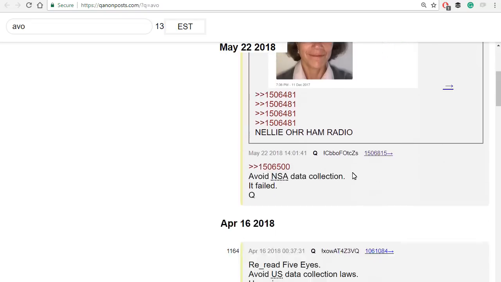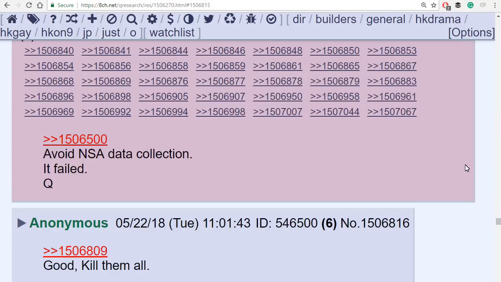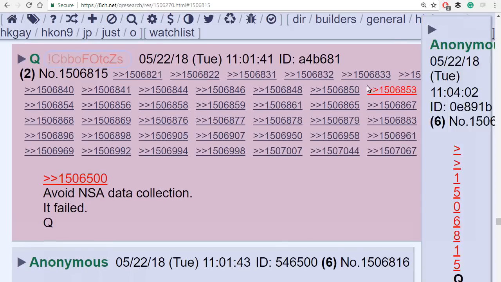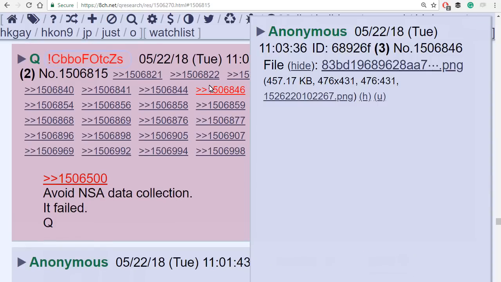Okay, Q responded down here. If you click on the link here, again, I'm going to open this in a new tab, it'll take me to the Q research board. And then responses by the Anons that are on there are found in these colored linked numbers.